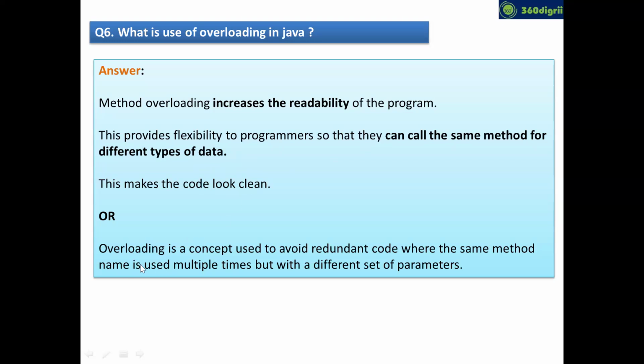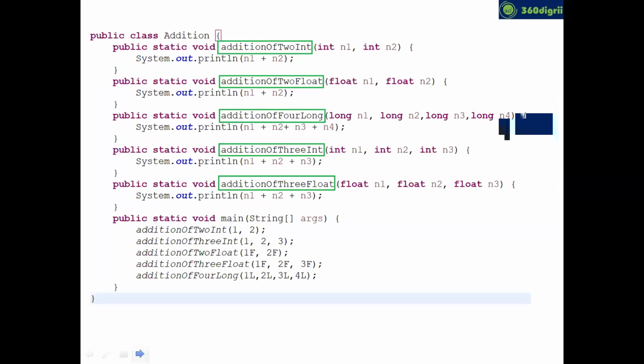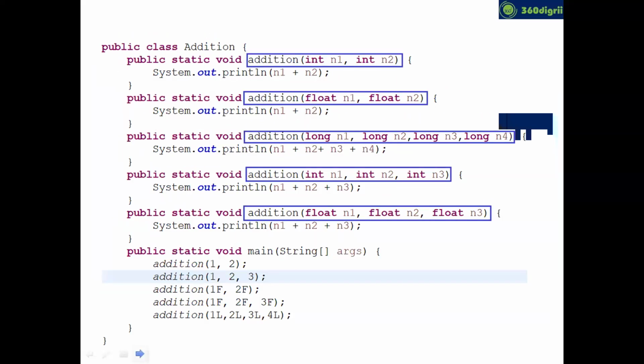And below I have given some definitions. Overloading is a concept to avoid redundant code. Instead of writing big method names, the same method name is used multiple times, but with a different set of parameters. I think you are clear, buddy, by looking at this definition and this example. Does that make sense? What is the use of overloading?